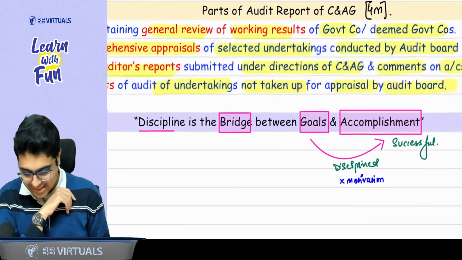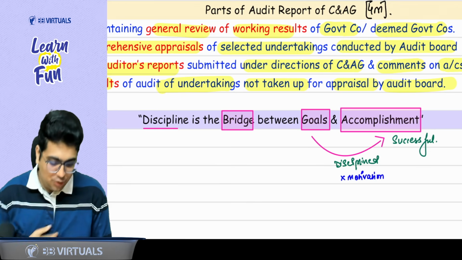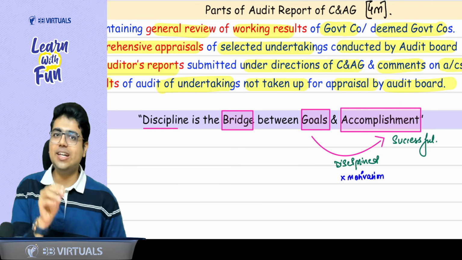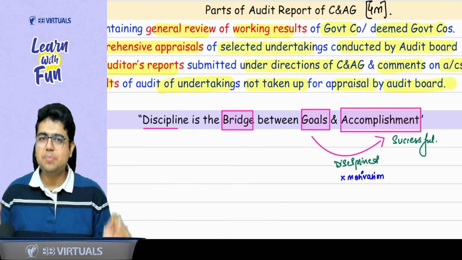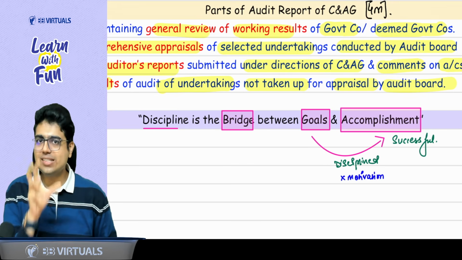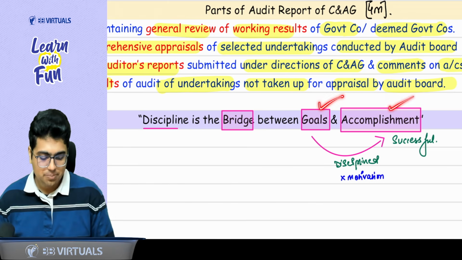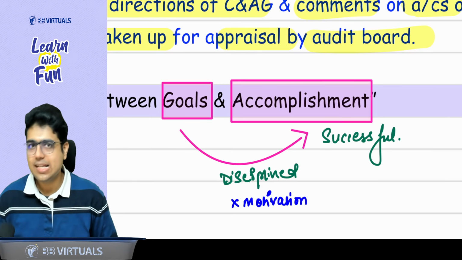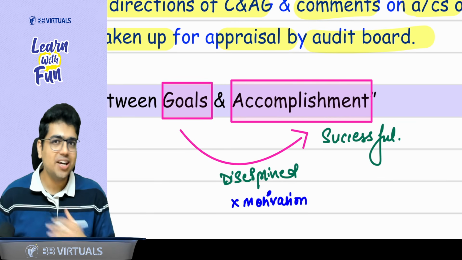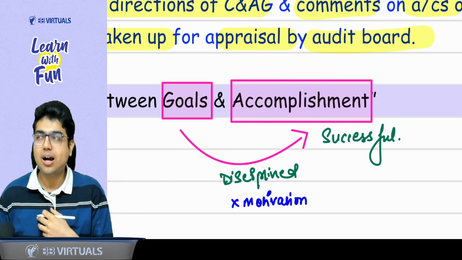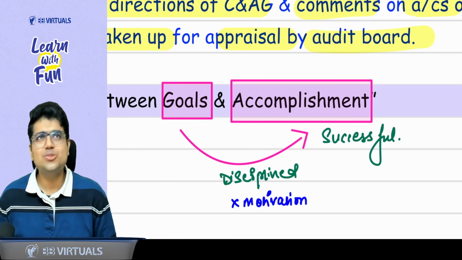And the last thing is, whatever is your goal, the only way to accomplish it is by being disciplined. Discipline is the only bridge between your goals and your accomplishment. Many days when you wake up, you may be feeling, sir, today I am not feeling like studying. Today I don't have the motivation to study. Today my heart is not feeling good, so I don't want to study.